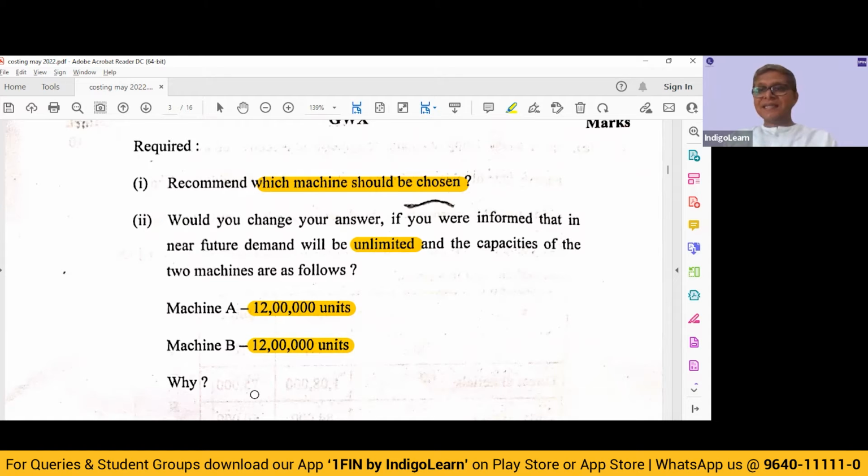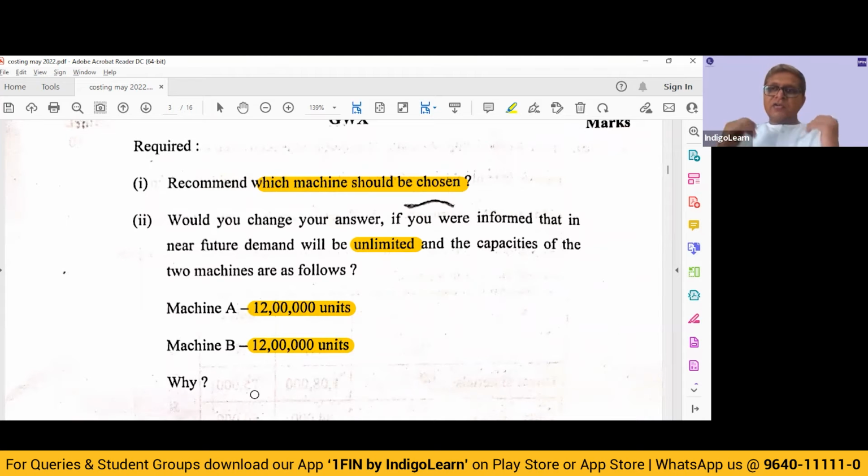But there was a restriction that the capacity of machine A was 8 lakhs. Now the capacity of both machines is 12 lakhs. If the demand is unlimited and we are able to make more than 7.5 lakhs, then we will obviously prefer machine A.